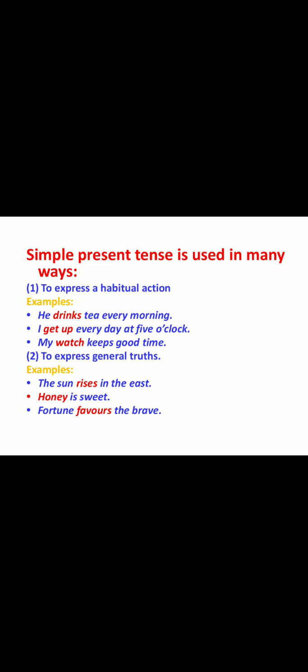Number one, to express habitual actions. For example, he drinks tea every morning. I get up every day at 5 o'clock. My watch keeps good time. Here, drinks, get up, keeps are simple present tense. Number two, to express general truths. For example, the sun rises in the east. Honey is sweet. Fortune favors the brave. Here, rises, is, favors are simple present tense.